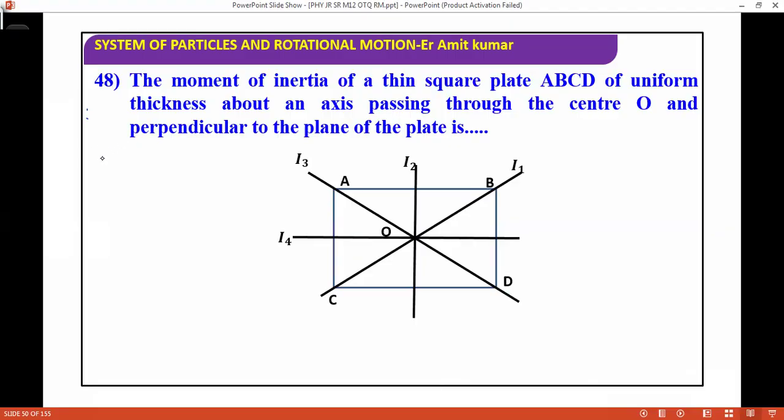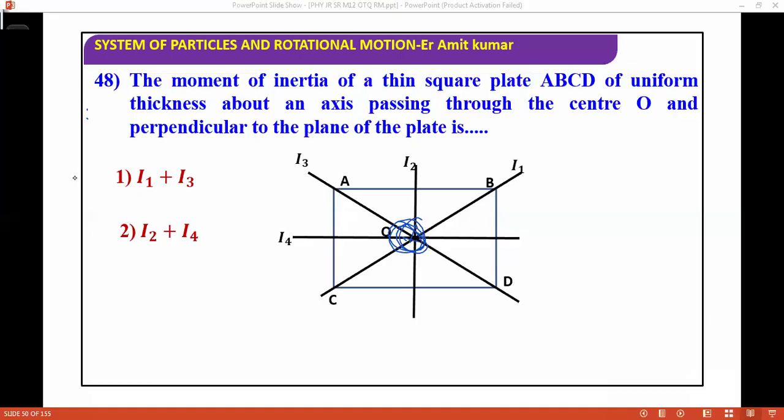Next question: the moment of inertia of a thin square plate ABCD of uniform thickness about an axis passing through the center O and perpendicular to the plane of the plate. This is a very easy and doable question. The question is talking about moment of inertia perpendicular to the plate.